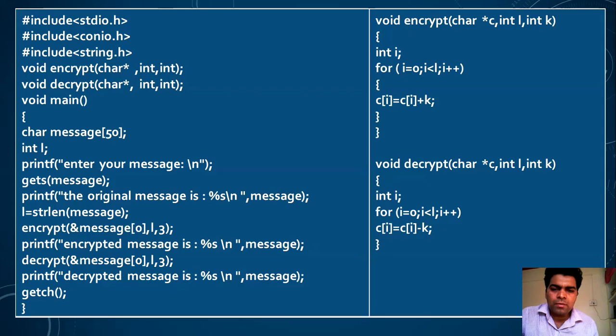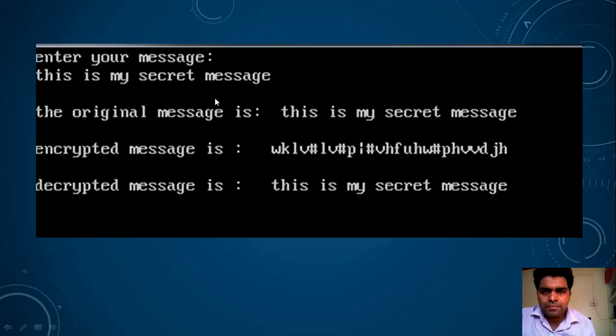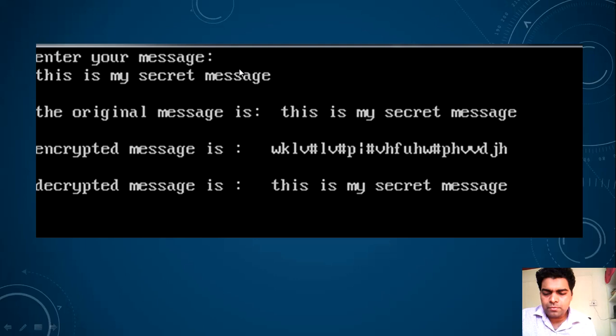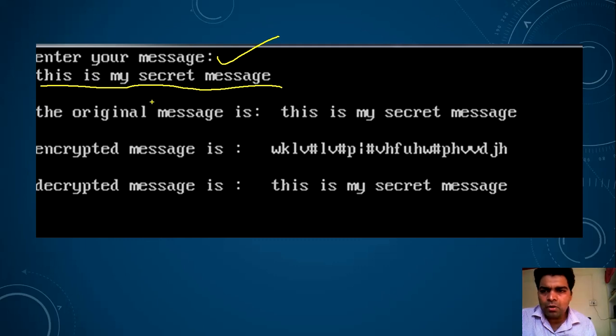So let's see what is the output of the program. The first line of the output, this is my secret message, belongs to the first line, that is this line. The original message is this one. First of all, enter your message will be printed, then your original message will be printed. So this asks the user to enter their message. The user entered this message. Now the original message is this one.